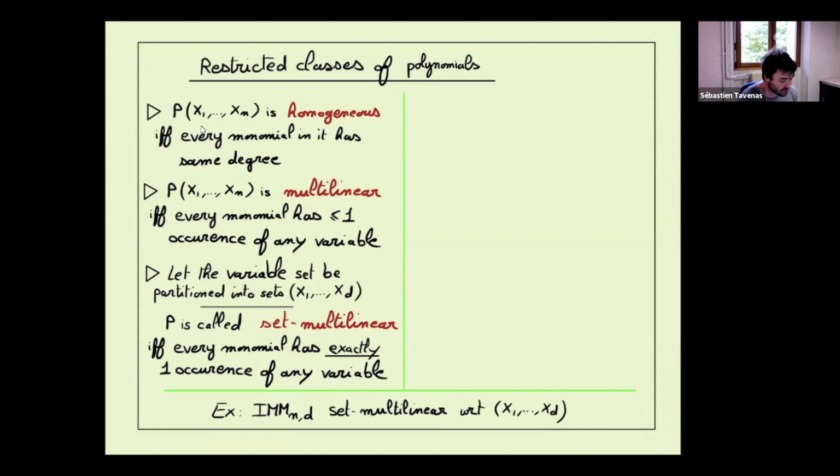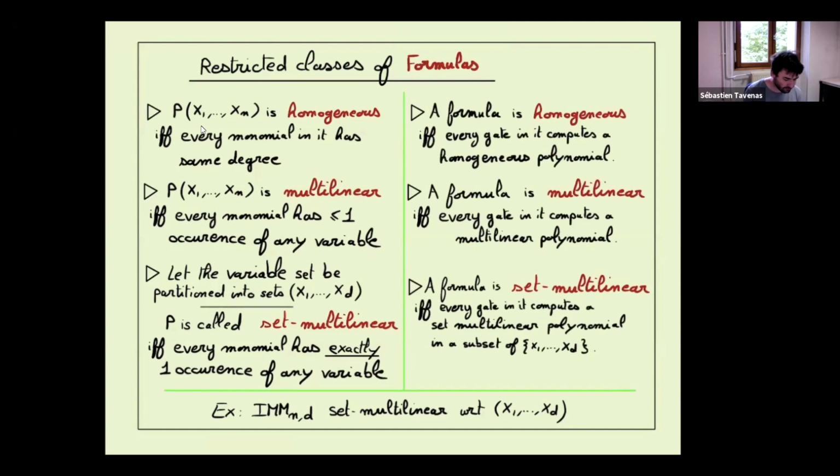And besides restricting the classes of polynomials, we'll also restrict the classes of formulas, to say circuits, but let's say formulas, quite easily. We just want to say that a formula is homogeneous if every gate inside it computes something which is homogeneous.